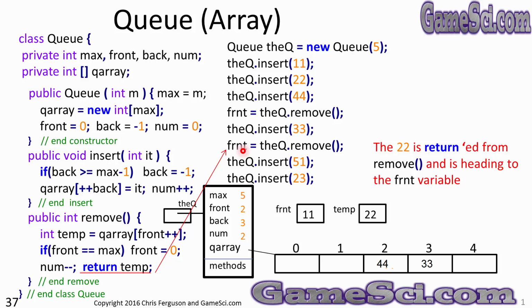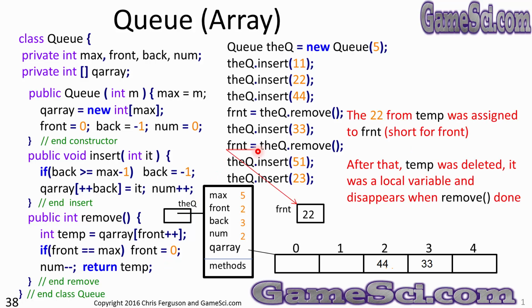The 22 that's stored in the temp variable will be returned from remove and is headed for the front variable. The 22 from temp was assigned to frnt, and you can see we now have a 22 in frnt. After that, the temp variable was deleted. It was a local variable and disappears when remove is done. That is the definition of a local variable like temp. It gets created when remove runs, and it gets deleted when remove completes. Unlike global variables like max, front, back, they stick around. Global variables stick around. Local variables get created and deleted on demand.